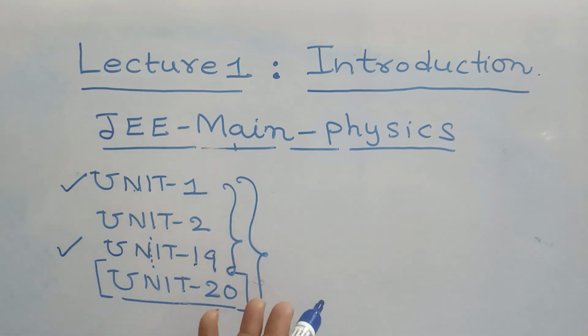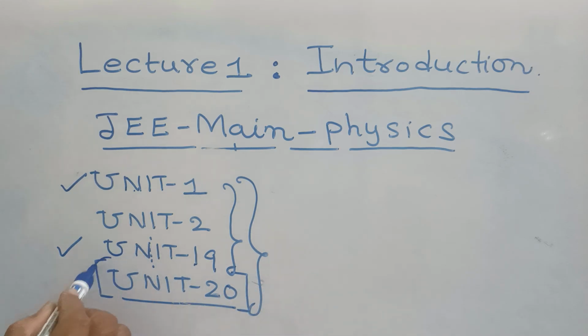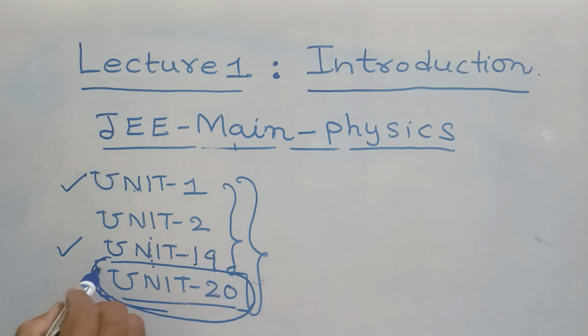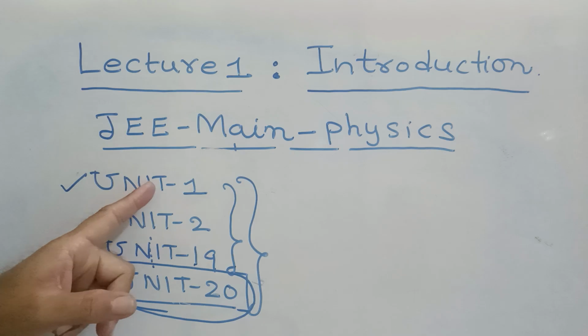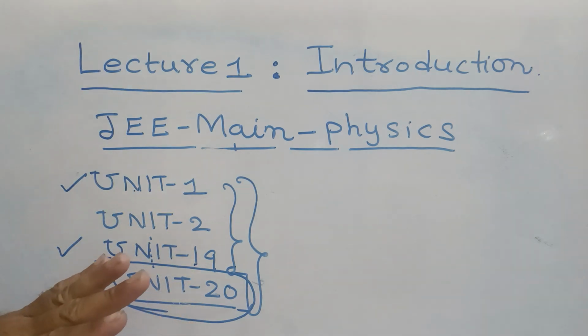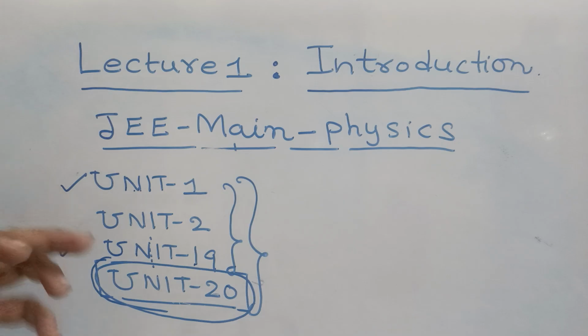Unit 20 is something special, purely based on the experimental knowledge of the student. Now remember, how many units are there as per the NTA? There are 20 units.